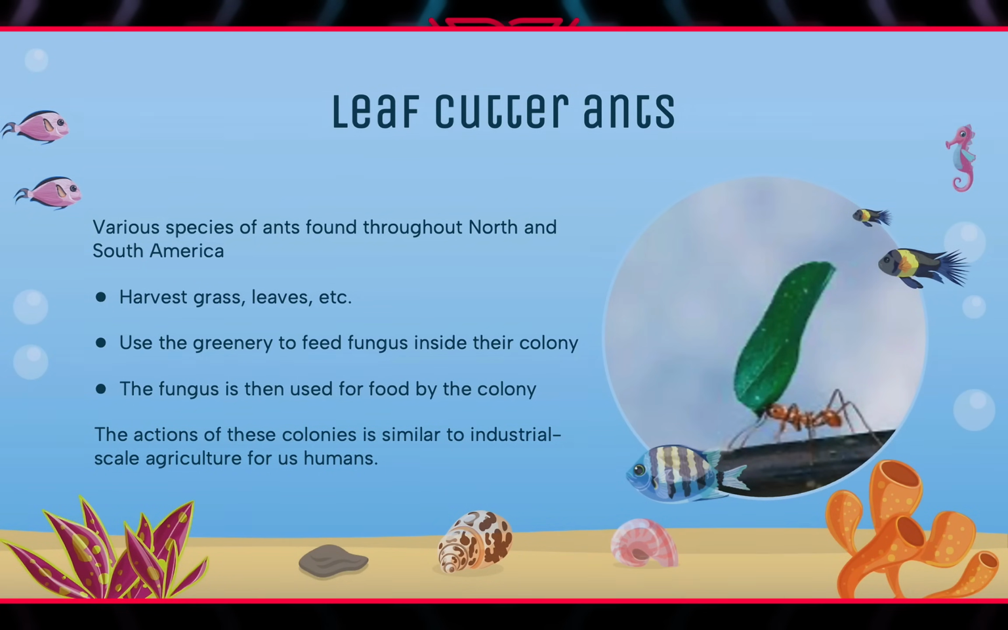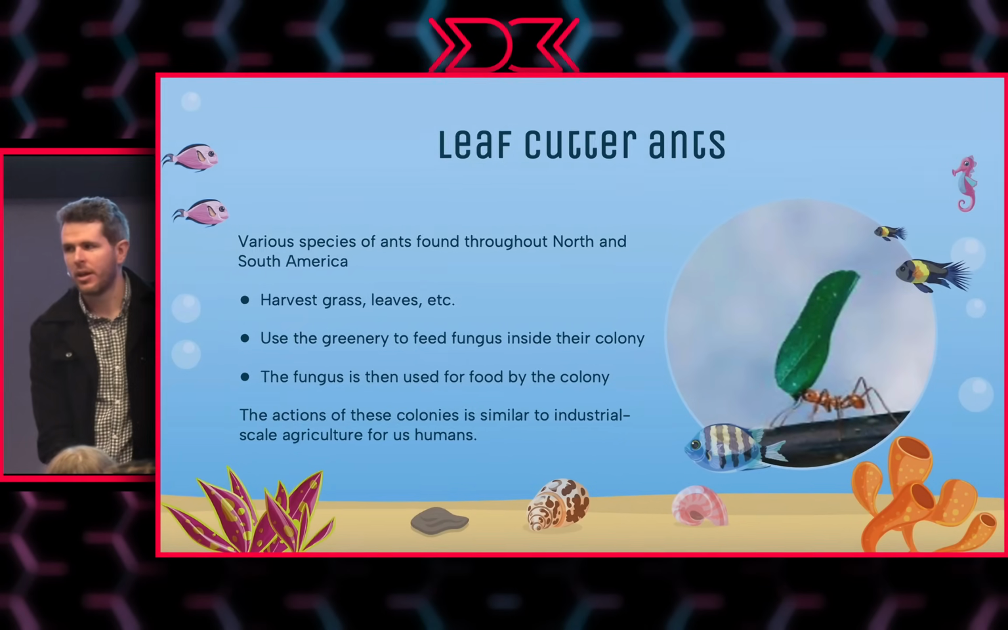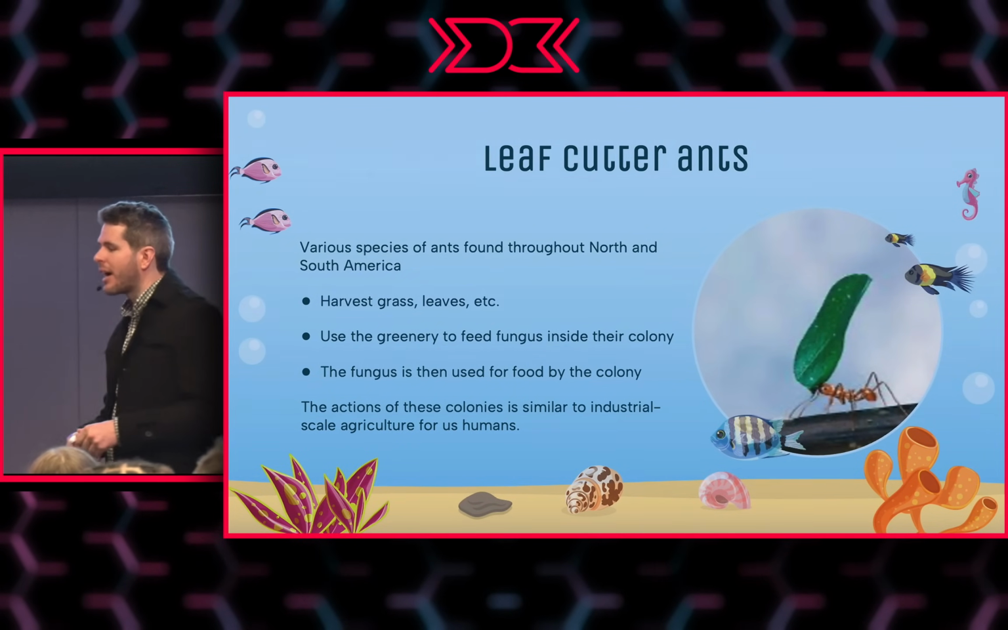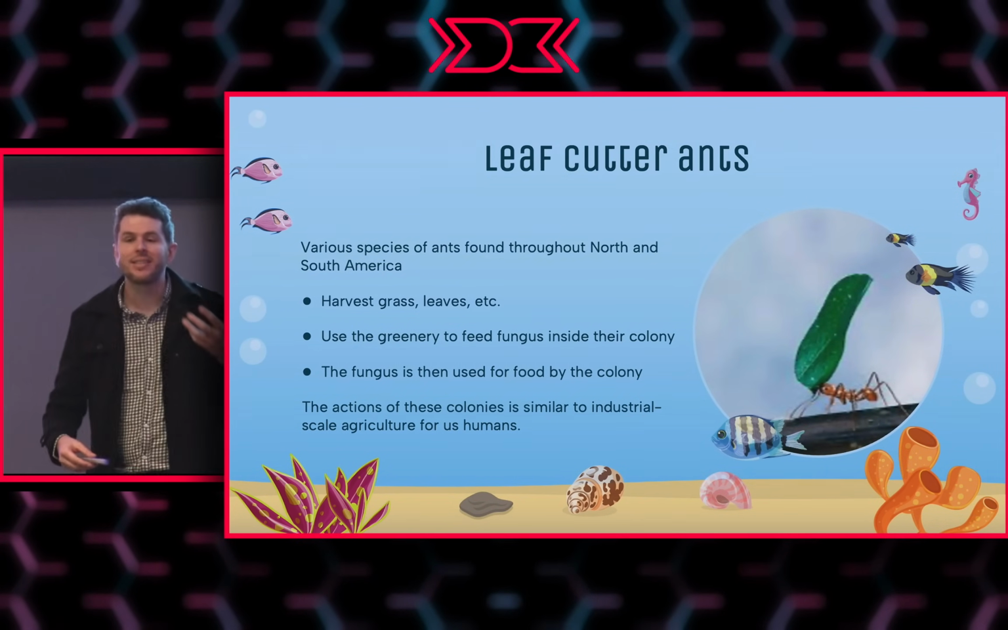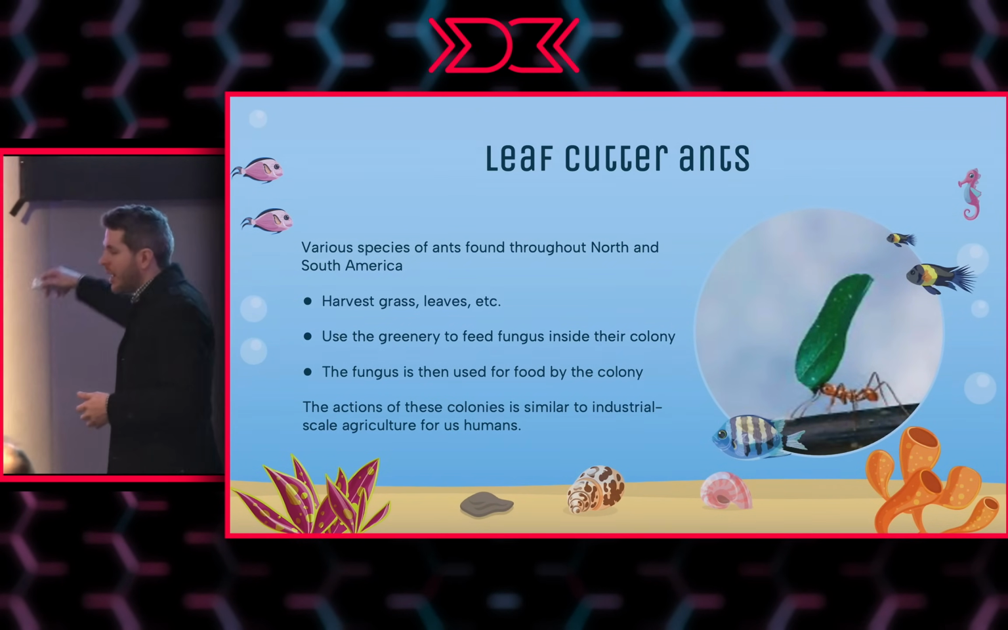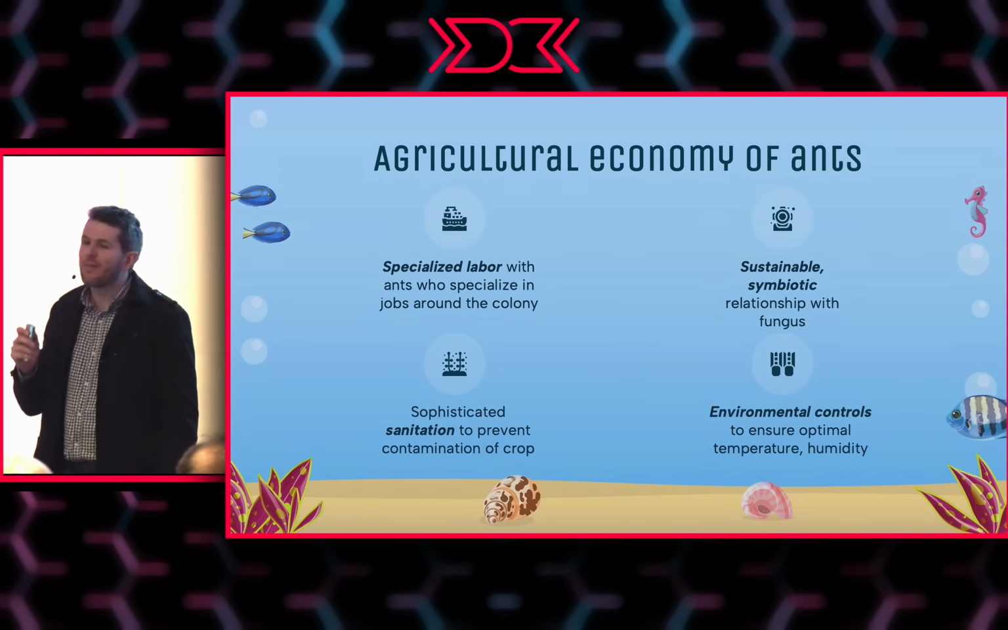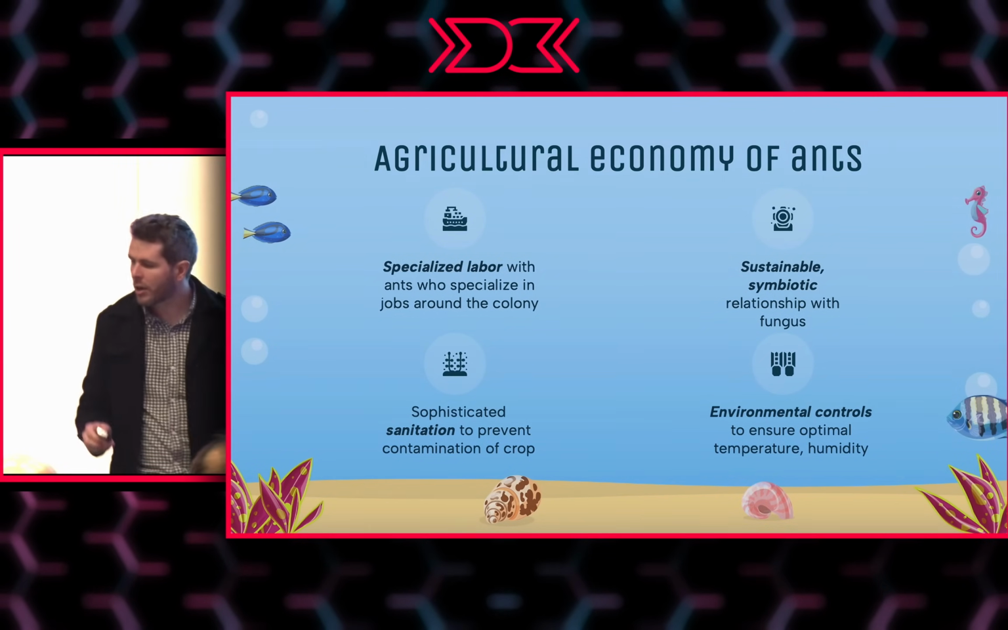The ants can't eat the leaves for the same reason we can't eat the leaves. It's not digestible to them. But the fungus can break down the cellulose in the leaves, and then the ants eat the fungus. So what the ants are doing is actually a form of large-scale agriculture. And not just agriculture, it's actually a very sophisticated agricultural economy.